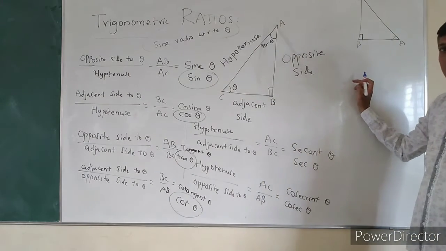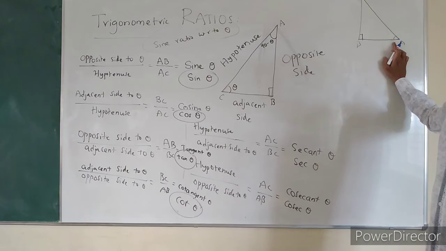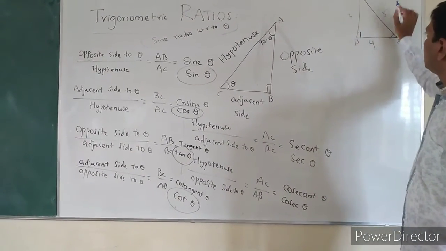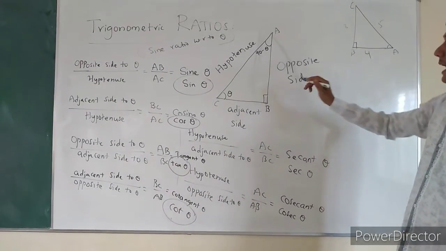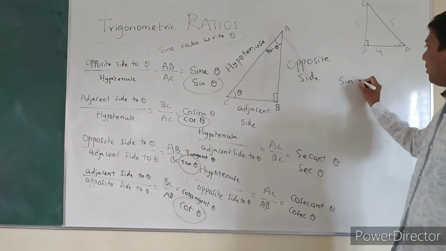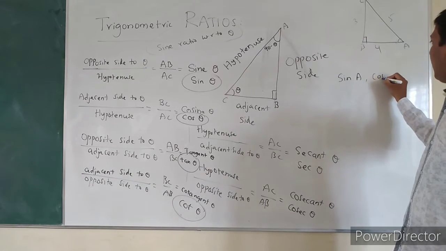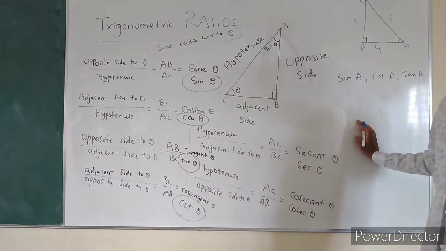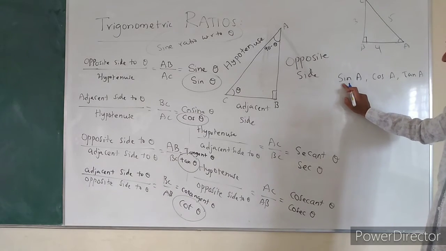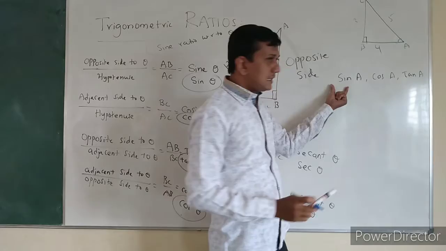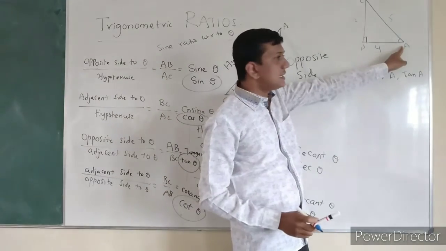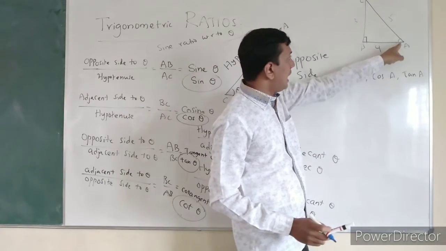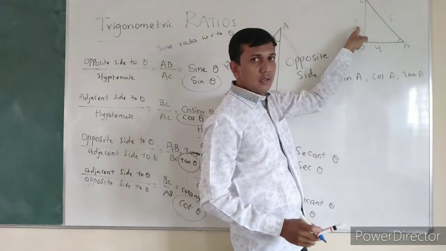ABC is a right angle triangle where, with respect to angle A, I have to calculate a ratio. I have to calculate sin A. The question will be given: calculate sin A, cos A, tan A regarding this particular triangle. Sin A means what? Sin is nothing but the sine ratio with respect to this angle. For this particular angle, the opposite side will be 3.